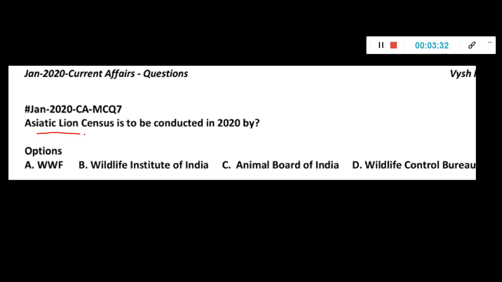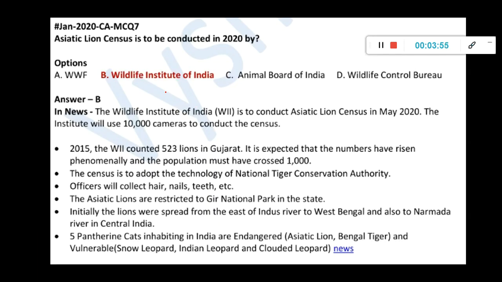Asiatic Lion Census is to be conducted in 2020 by which body? WWF, WII, Animal Board of India, or WCB? So it is Wildlife Institute of India, May 2020. So in my May PDF again, when it happened, one more current affair would have been covered, but this is just when it was announced. So it will use many cameras and all. It will be like the biggest census till date.